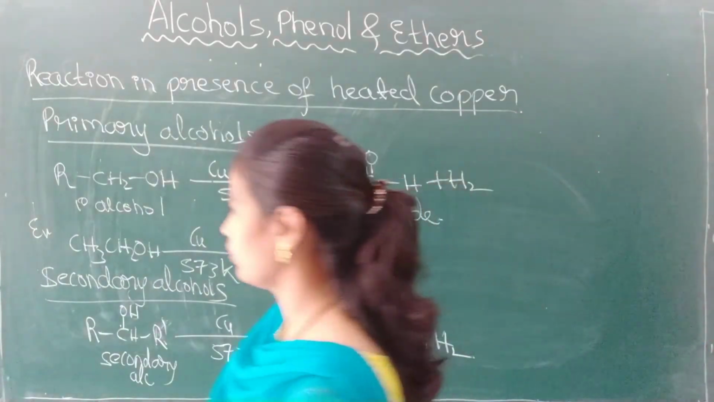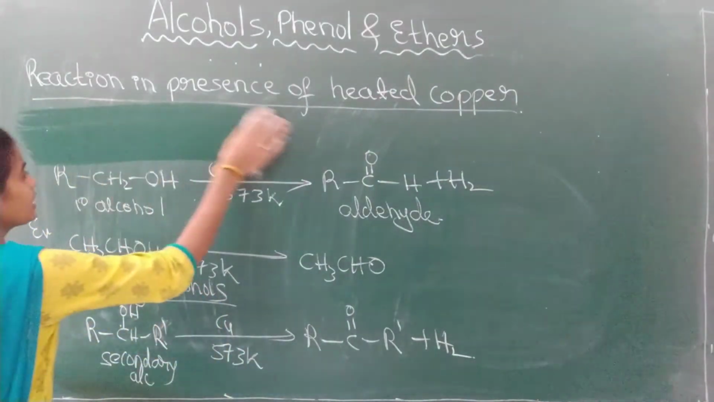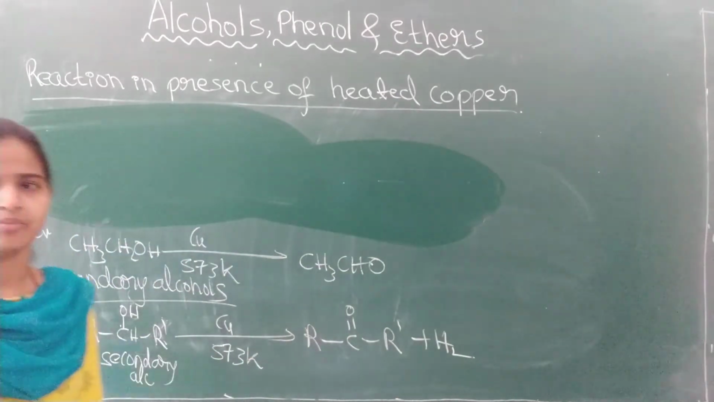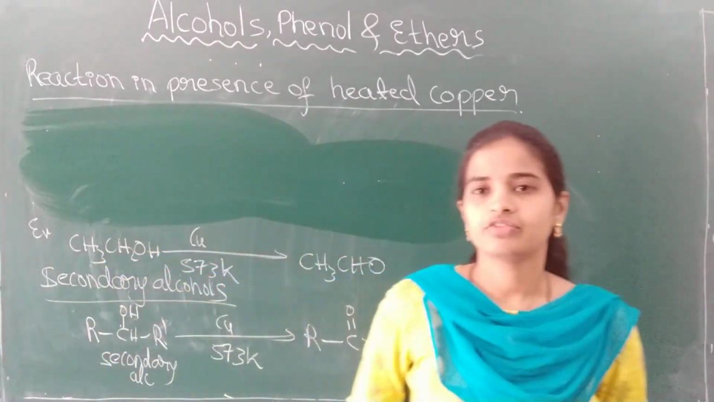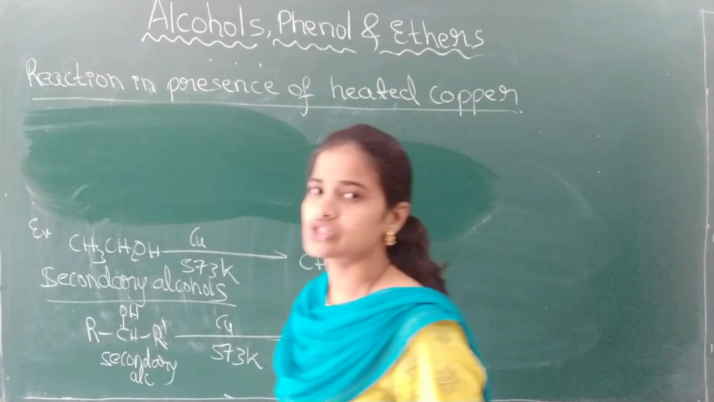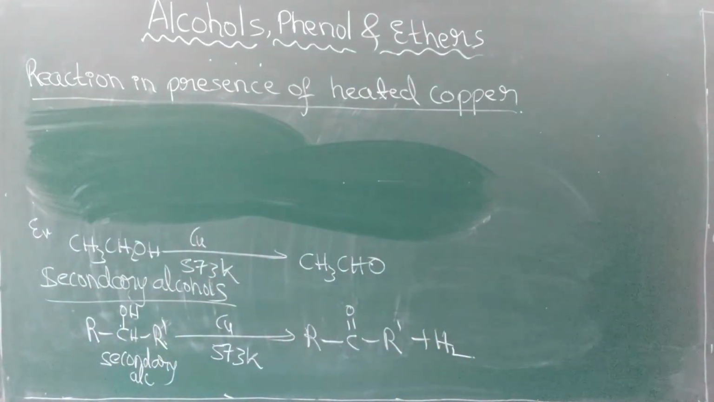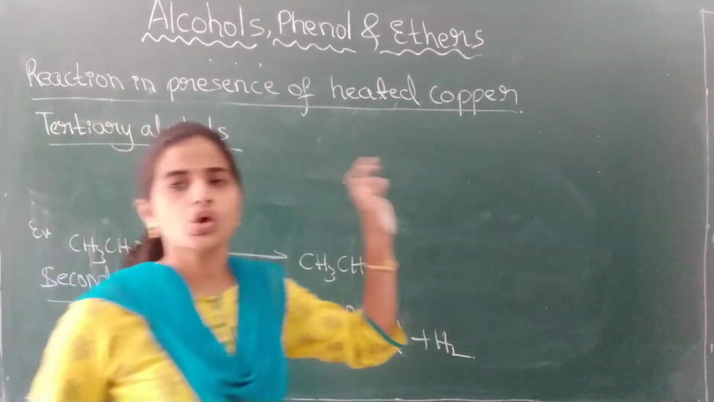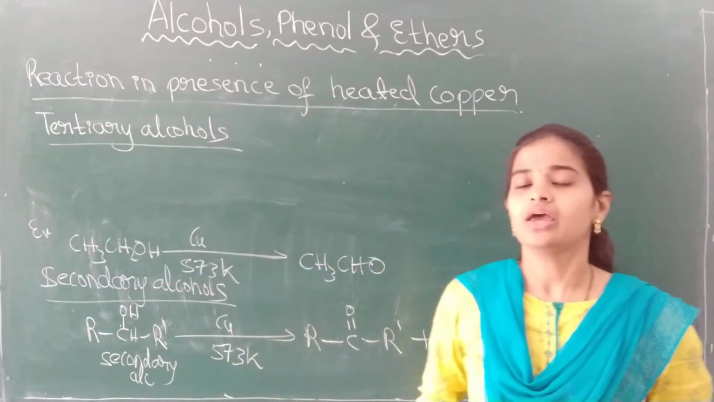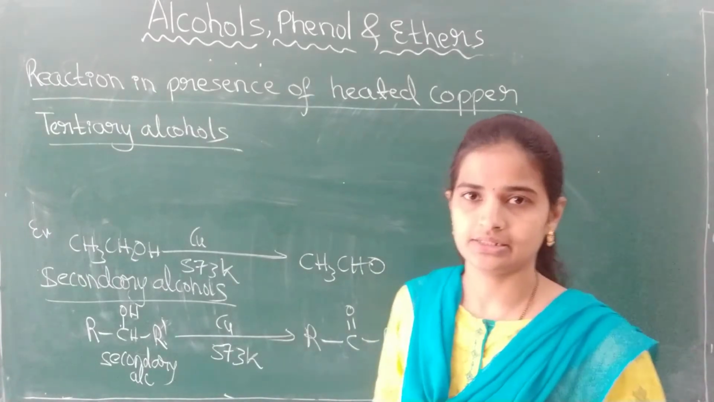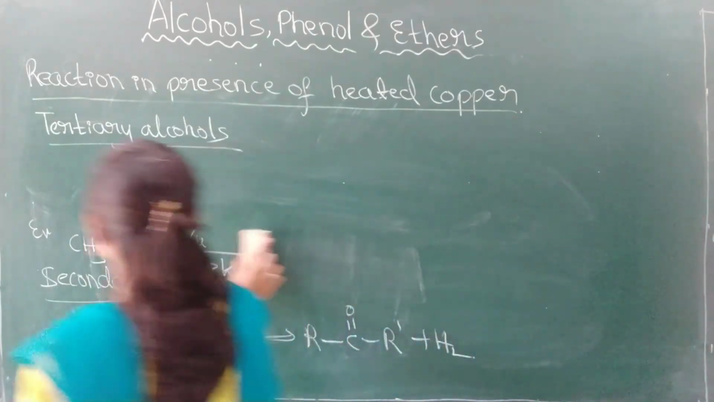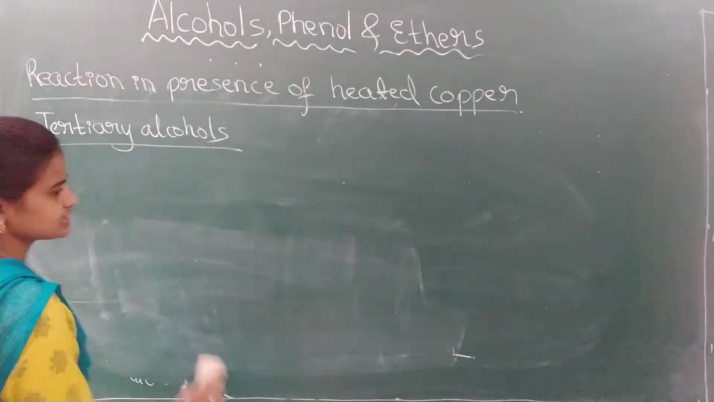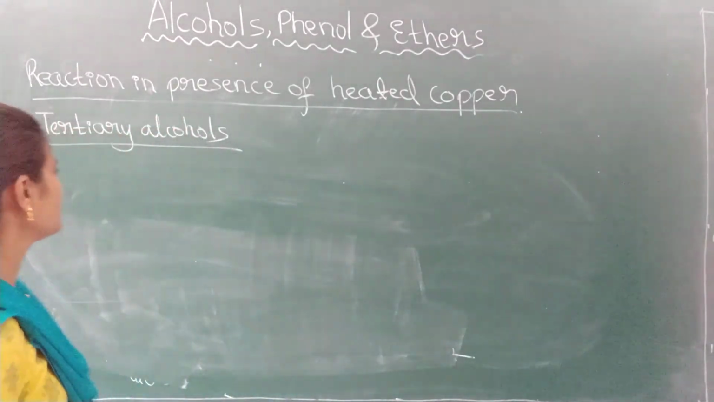Now the important thing is, what is the action of the heated copper catalyst on tertiary alcohols? Tertiary alcohols do not undergo dehydrogenation in the presence of copper catalyst. Remember, tertiary alcohols do not undergo dehydrogenation in the presence of copper catalyst. Then what will happen?